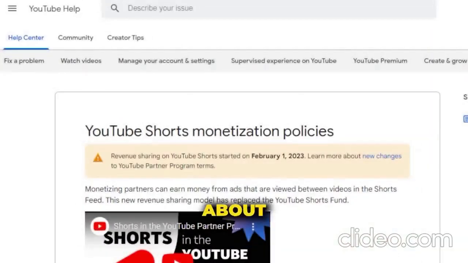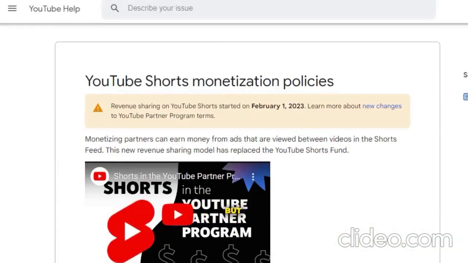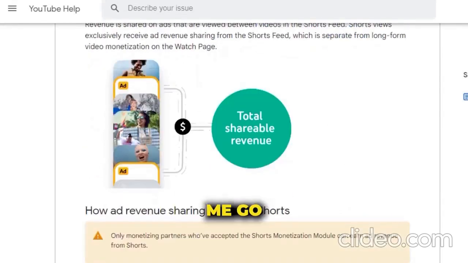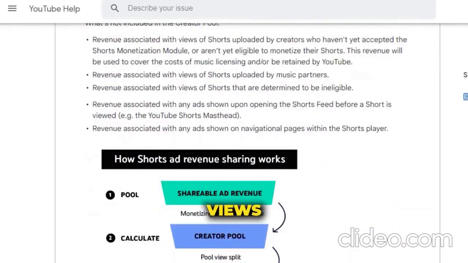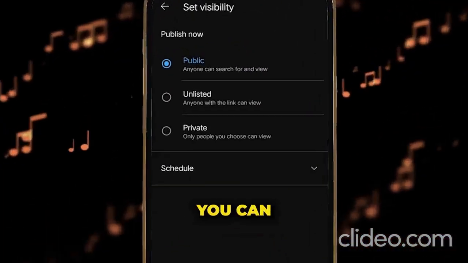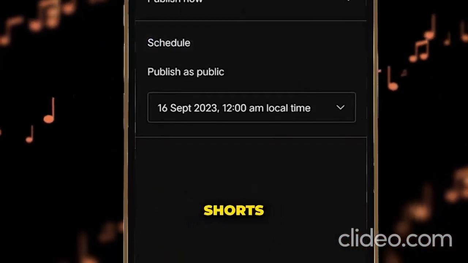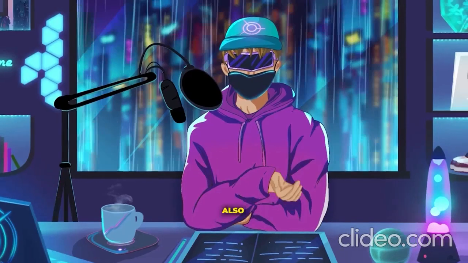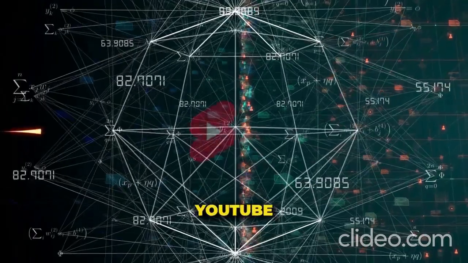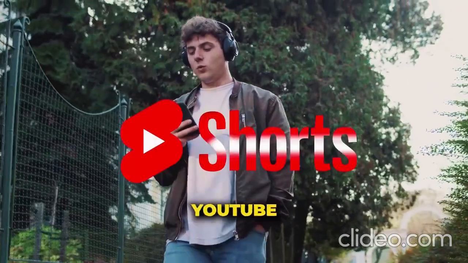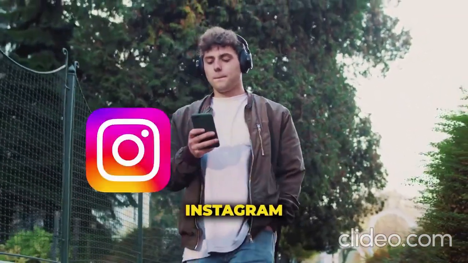You can read more about this in this article for yourself, but personally, I would rather use a really catchy song that helps me go viral than just get a few views with some boring song that no one really knows. The nice thing is, you can actually schedule uploads on YouTube Shorts, so that way you don't have to worry about publishing one every single day. It's also important to note that the YouTube Shorts algorithm is very different from other social media platforms. That's why stuff like this works on YouTube Shorts, but doesn't work on Instagram or TikTok.